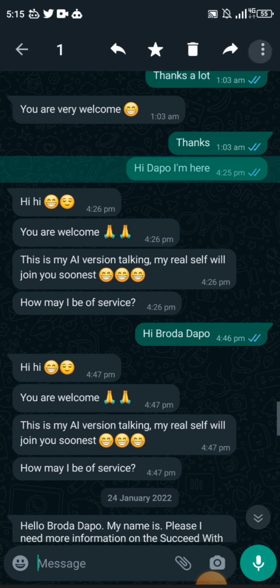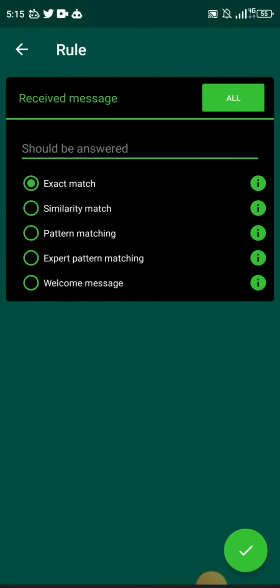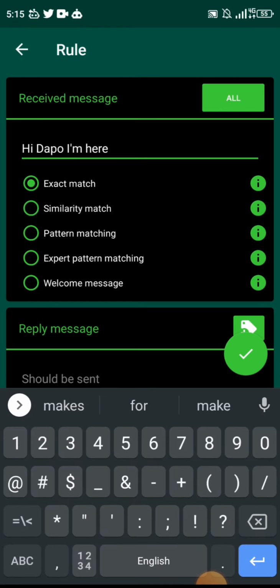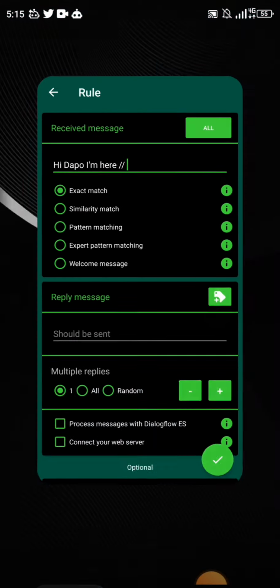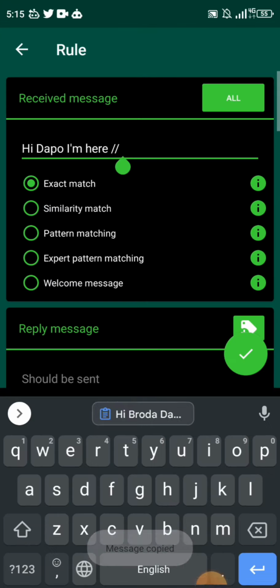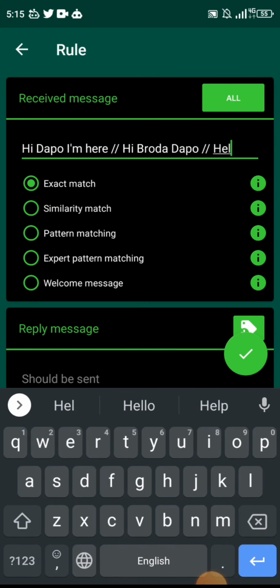So let's go on. All right, so let's create a rule for this. Hi, Dapo, I'm here. Because I don't want to have to create several rules for the same similar response. So there's this. Then remember, if you are anticipating that they will drop the message in different ways, I also put this. We'll use the slash and then we copy another kind of message that they can drop. Copy, right? And then I add that also. So it may be something like, hello, brother Dapo.